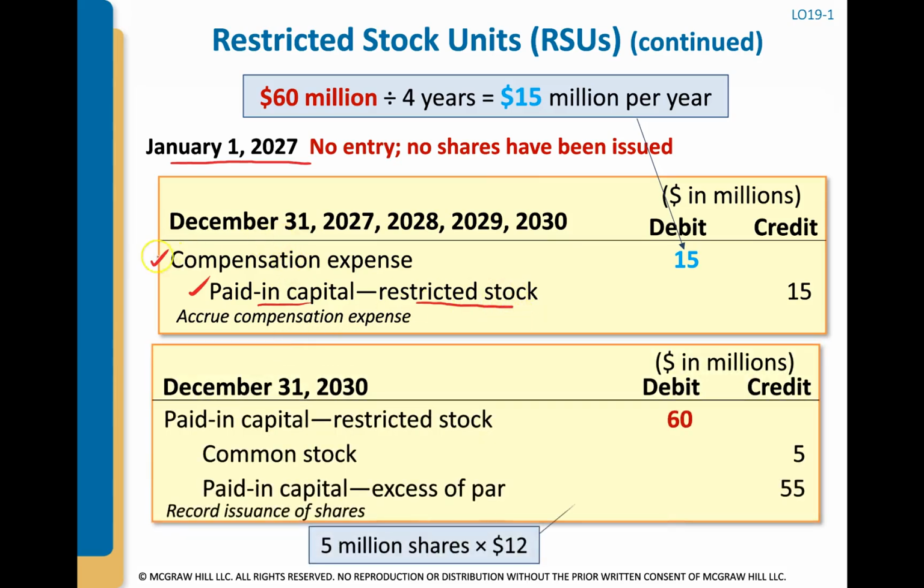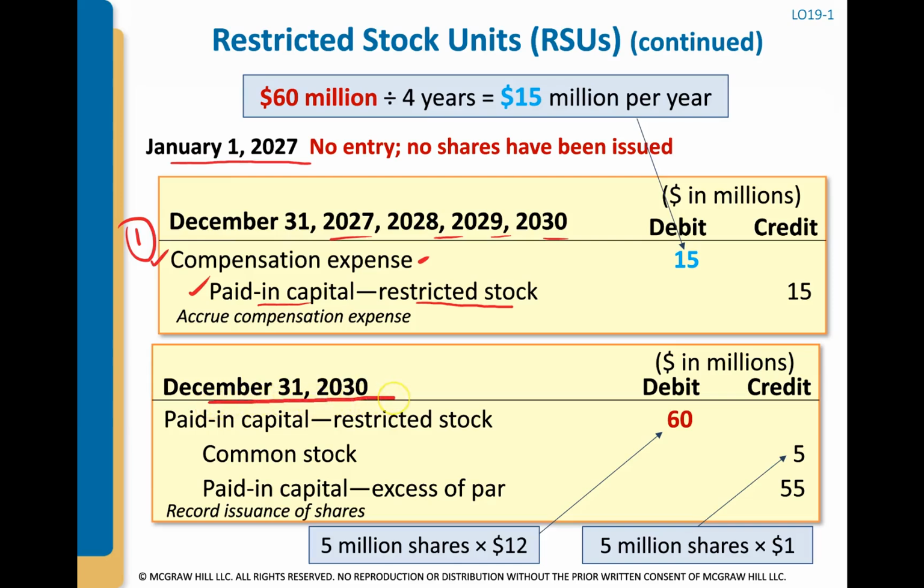Now, we do this every year. The first journal entry, number 1, we do that at the end of each year. So by the end of the 4 years, we have expensed $60 million, which is the fair value of these RSUs. Now, on December 31, 2030, the 4-year vesting has passed, right?